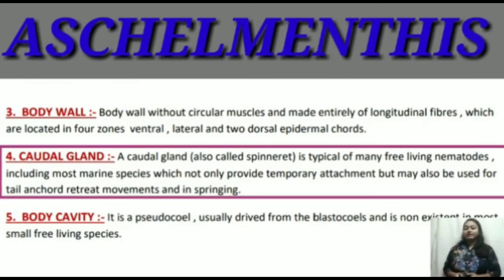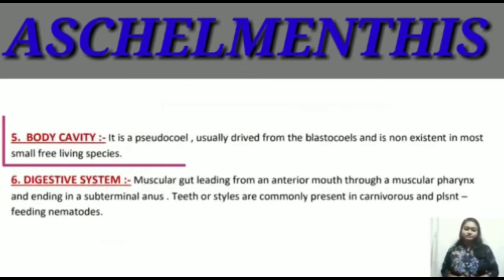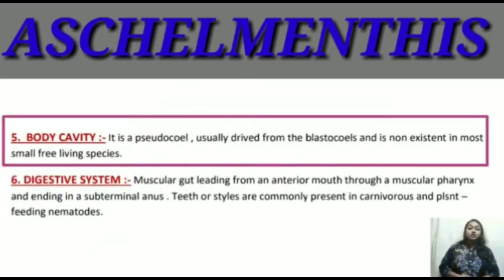Then the caudal gland. It is a special gland in Aschelminthes. It is also known as spinneret. It helps in the temporary attachment with the host body. Its tail is anchored with retreat movement. The body cavity shows the pseudocoelom, derived from the blastocoel.